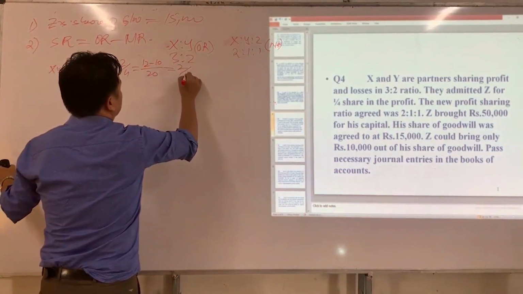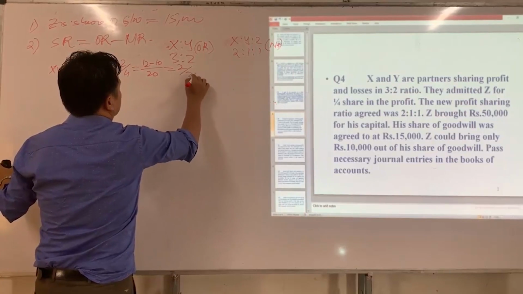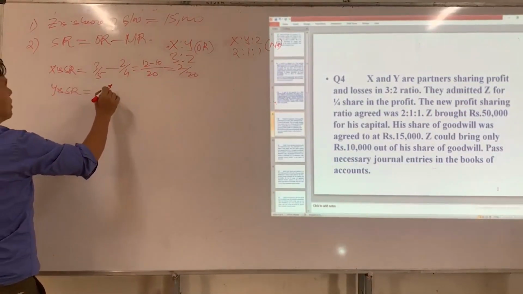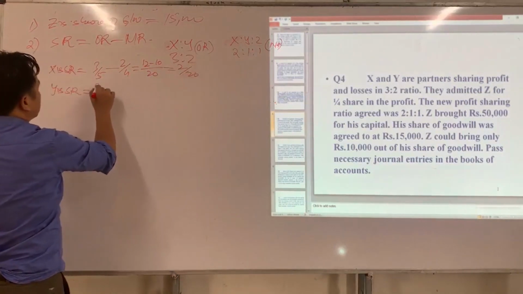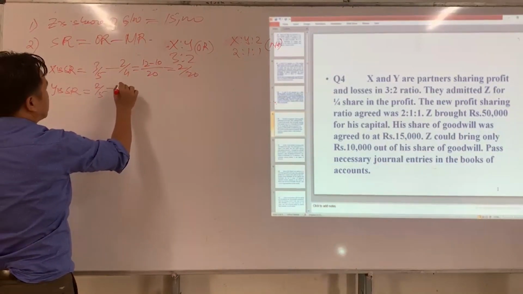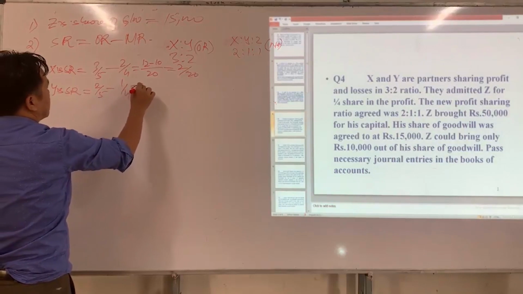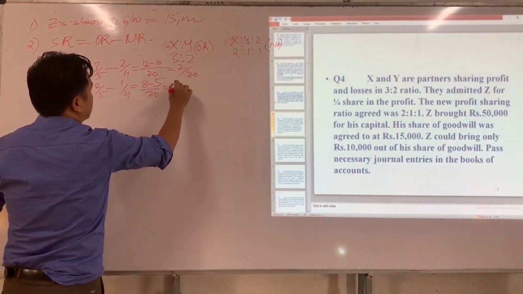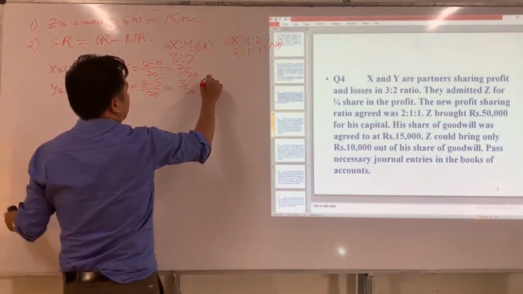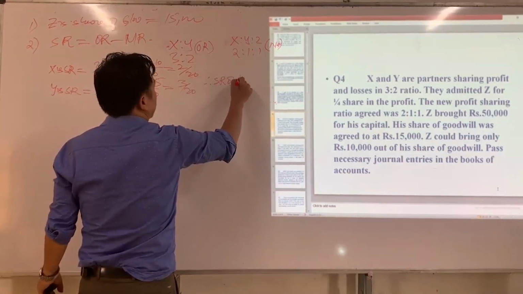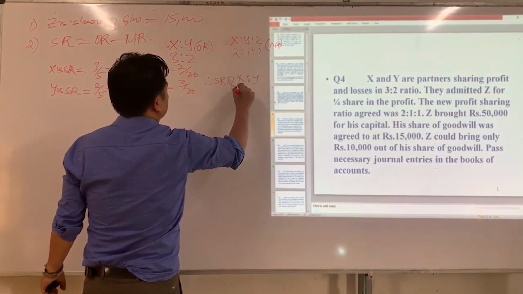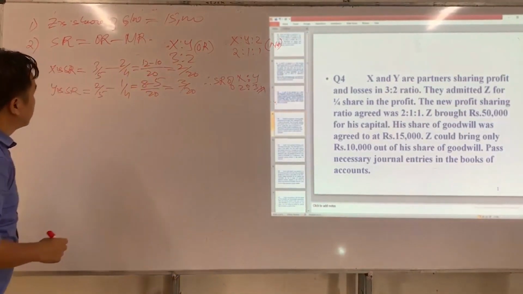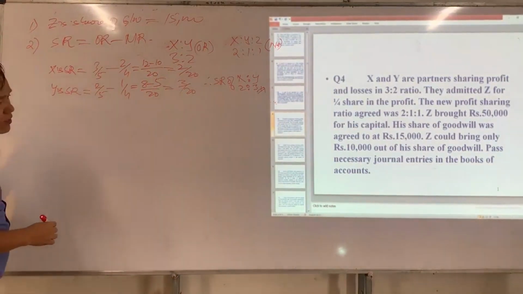How much we got? 2/20. And Y's sacrifice ratio: Y's old ratio 2/5 minus 1/4, which means 8 minus 5 divided by 20, 3/20. Therefore, sacrifice ratio of X and Y is 2:3.